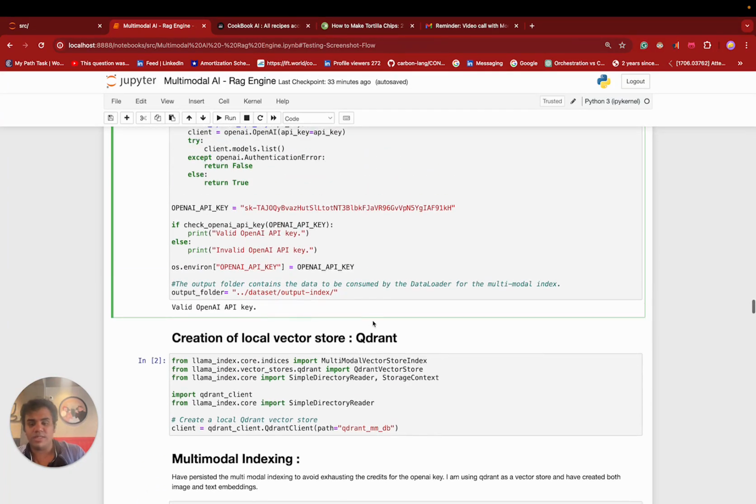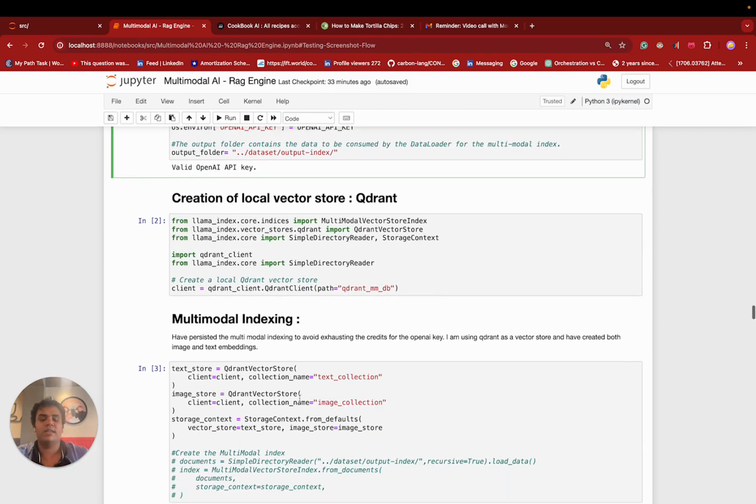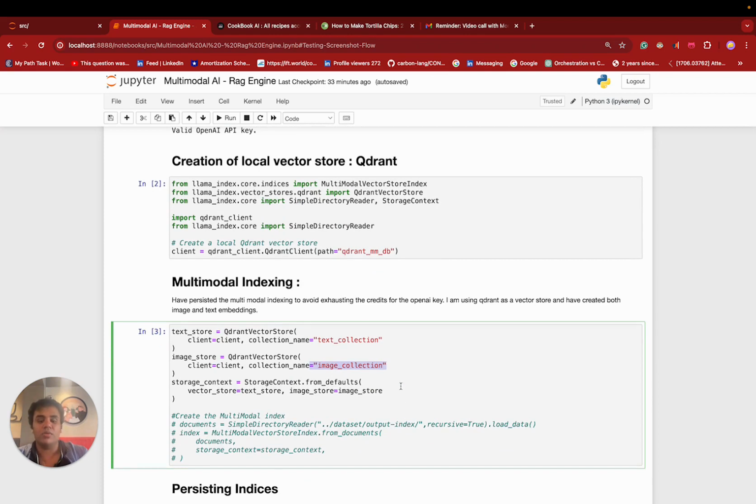After that, I'm creating a new local vector store. I'm using a vector store to store the vector indices. The store I'm using is Qdrant. I'm using Qdrant because it has a way to store a text collection and an image collection separately. And because it's a multimodal model, I will be required to have both of these separate collections.